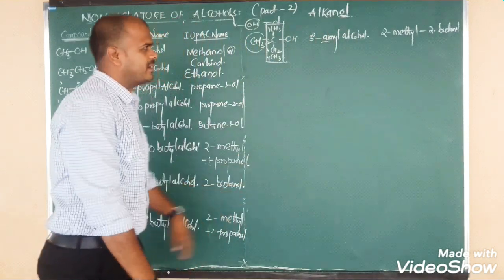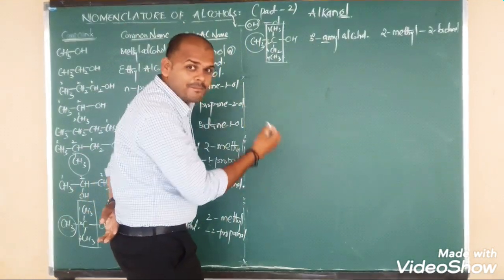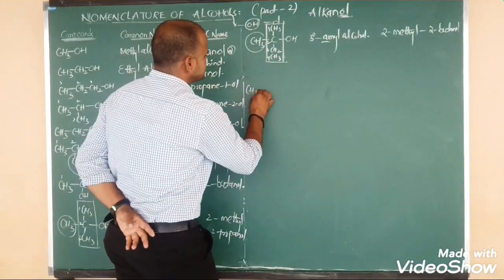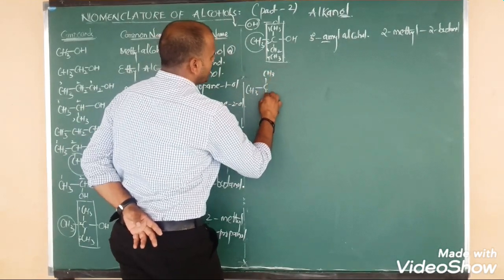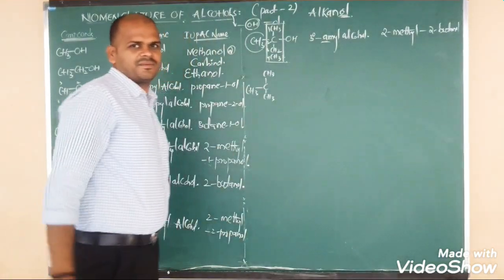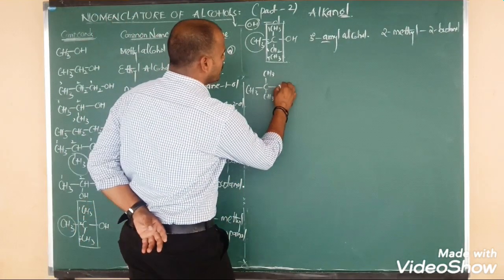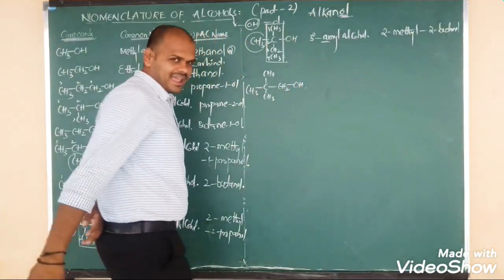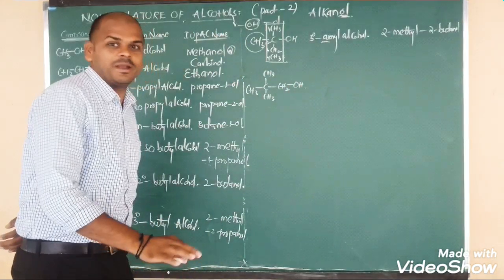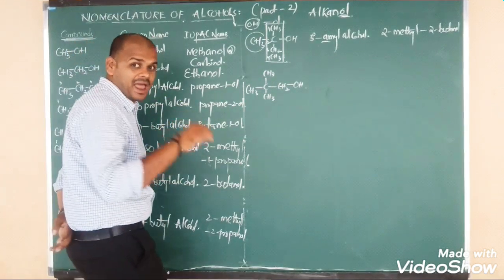I hope you understand. Next I am going to write one more compound: CH3 bonded to C, above the plane CH3, below the plane CH3, bonded to CH2, and CH2 bonded to OH. Again, is this the tertiary form? No beta, it can't be tertiary, it is primary.